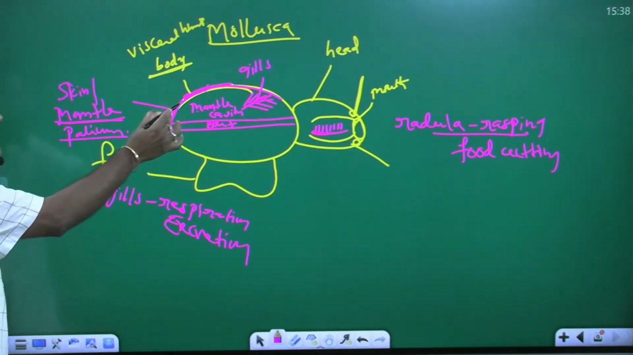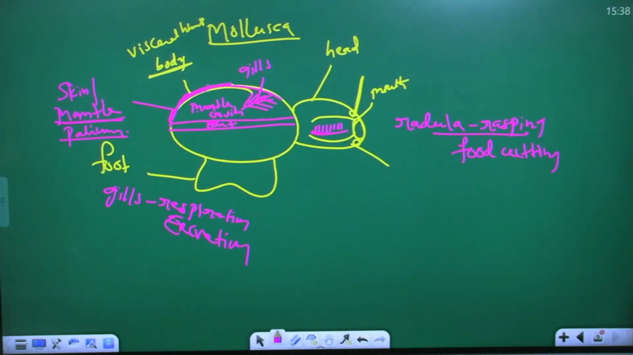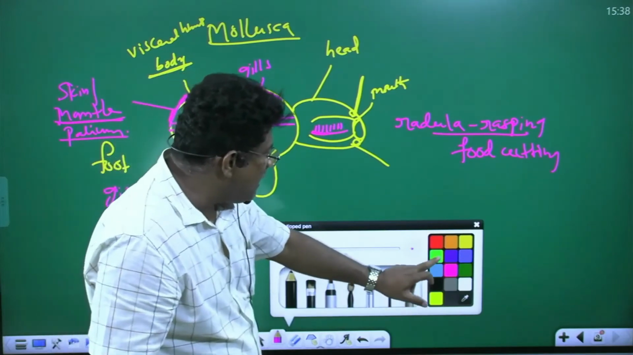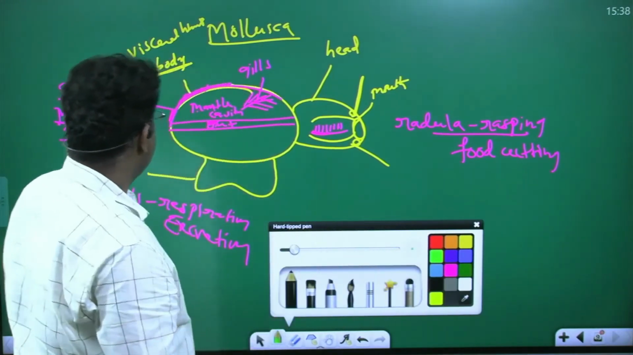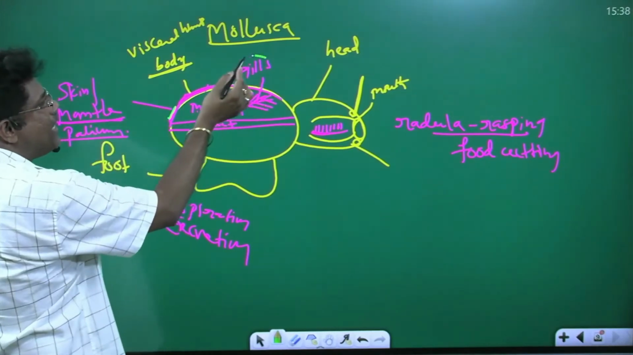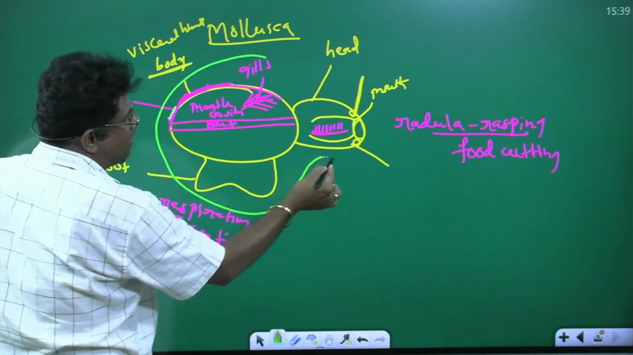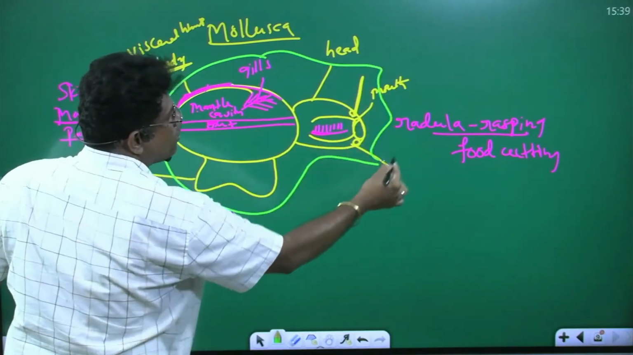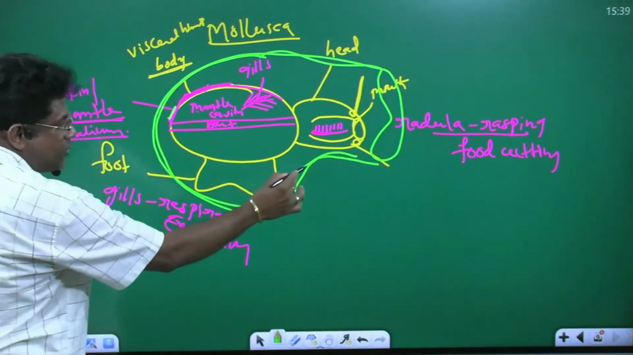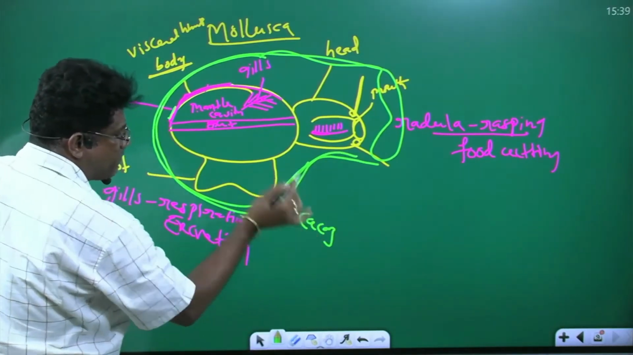This is what? The mantle layer. The mantle layer produces the shell. You know shell? In Telugu, shell is Gavva. Yes, this is the mantle layer, am I right? This mantle layer produces what? Shell. Now this is a shell. The shell is made up of calcium carbonate.